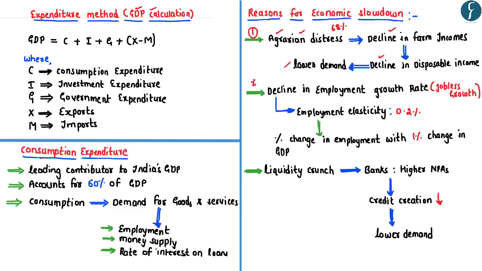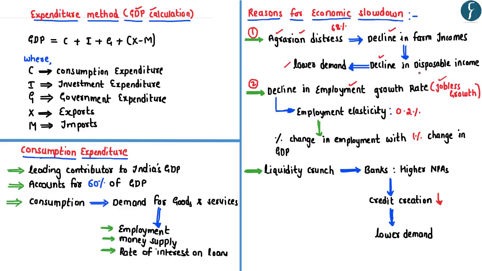The second reason with respect to the decline in the consumption expenditure is the decline in the employment growth rate. Even though the Indian economy is considered to be one of the fastest growing economies, the main problem here is that the growth in India is considered to be a jobless growth. That means, even though the Indian economy is growing, it is not able to create a sufficient number of jobs. So if people do not have jobs, this would ultimately lead to a decline in the demand for goods and services. With respect to the decline in the employment growth rate, various agencies in the recent past have highlighted these facts and